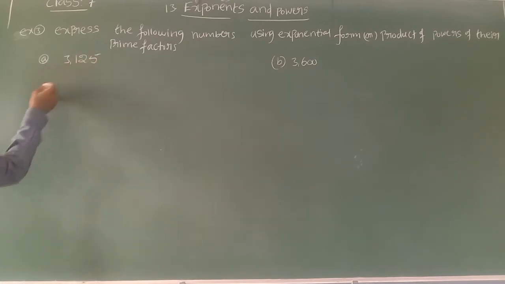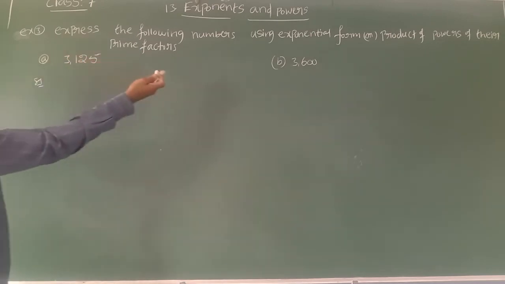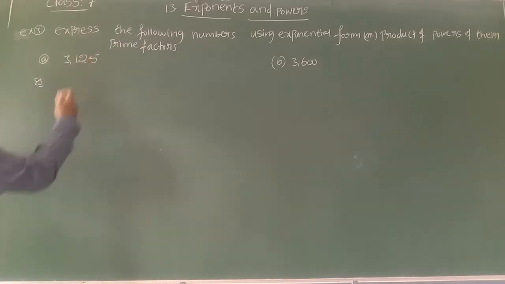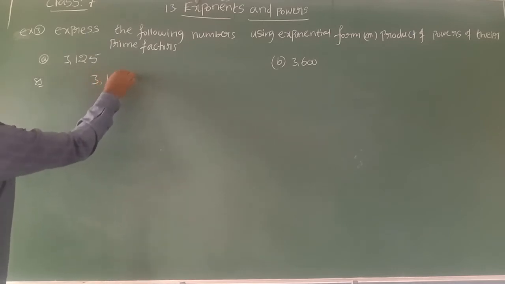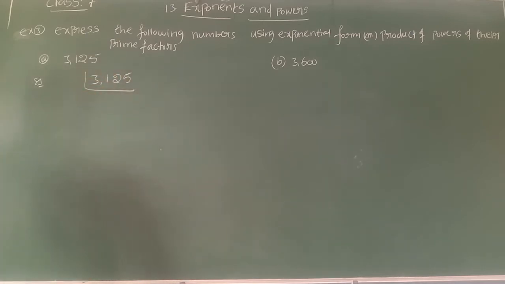Take 3125. See the solution first. How can I write this in exponential form? First we have to prime factorize 3125. So which prime number goes into 3125?